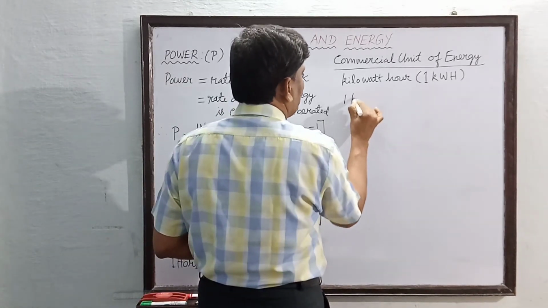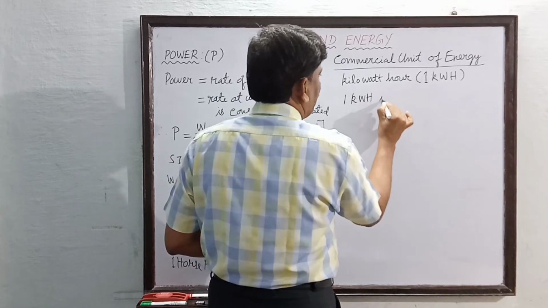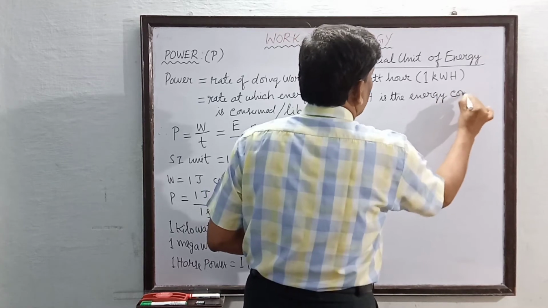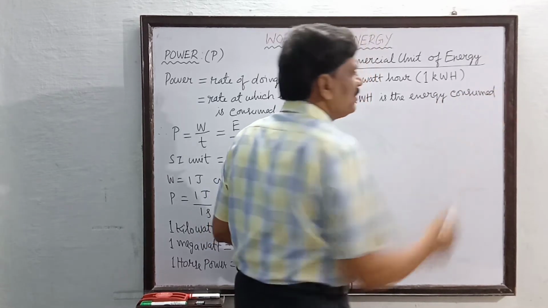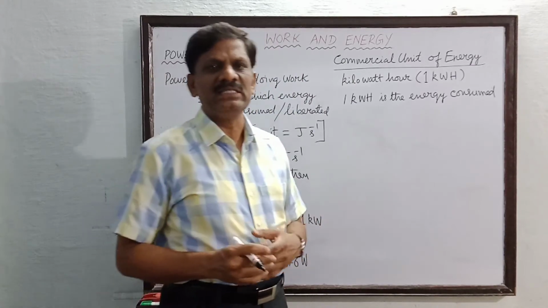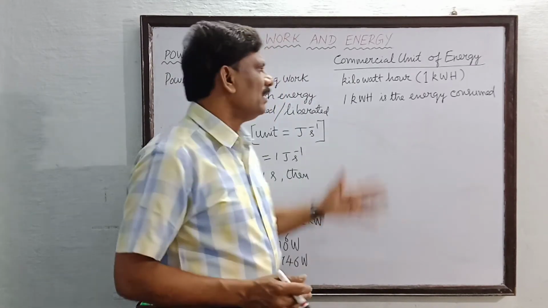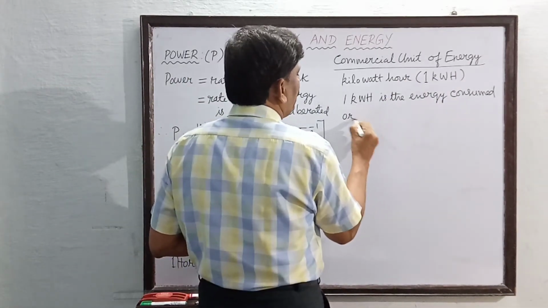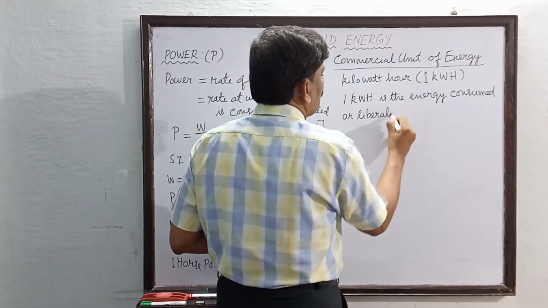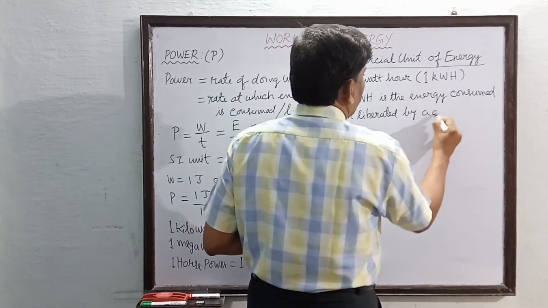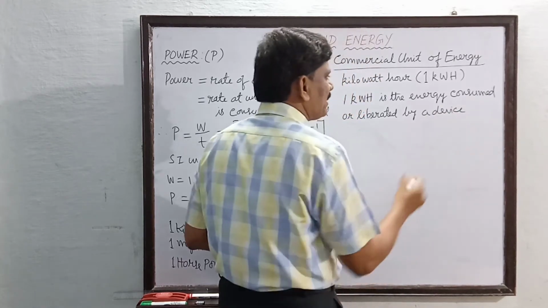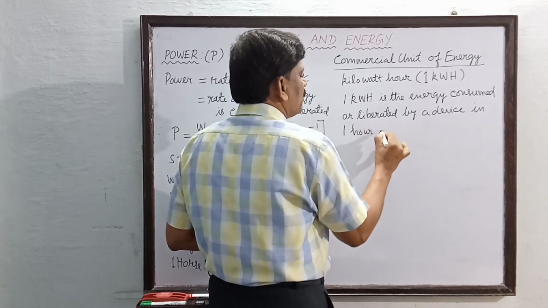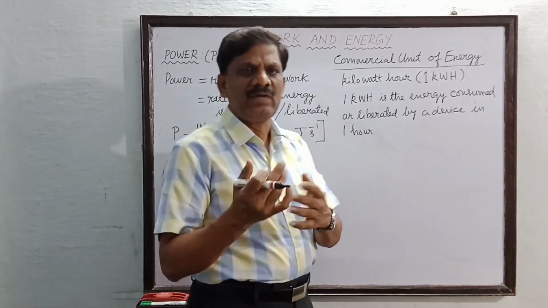1 kilowatt hour is defined as the energy consumed or liberated. Suppose if you take a bulb, it consumes the electrical energy and it gives out light energy. So in general, it may be the energy consumed or liberated by a device, like electric bulb or any other device, in 1 hour. So in 1 hour how much energy is consumed, or in 1 hour how much energy is given out